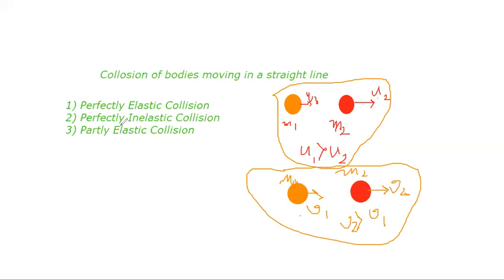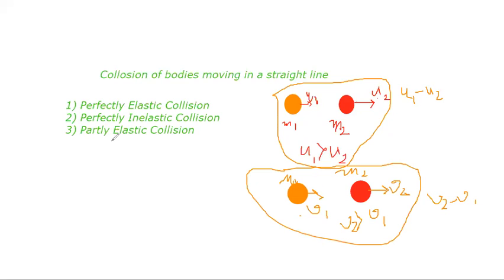So in perfectly elastic collision, the relative velocity before collision is equal to the relative velocity after collision. What was the relative velocity before collision? It was u1 minus u2, and the relative velocity after collision is v2 minus v1.